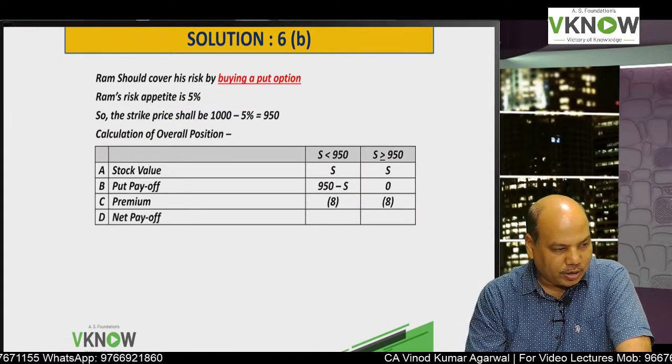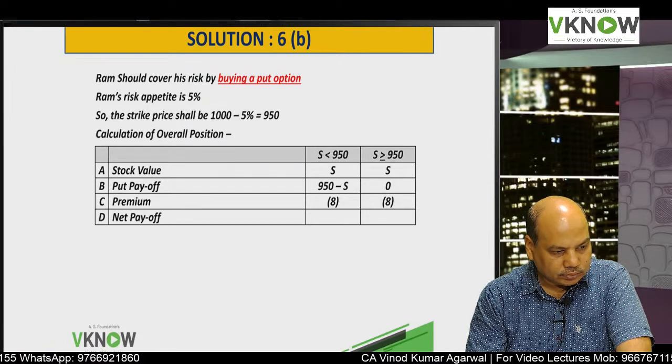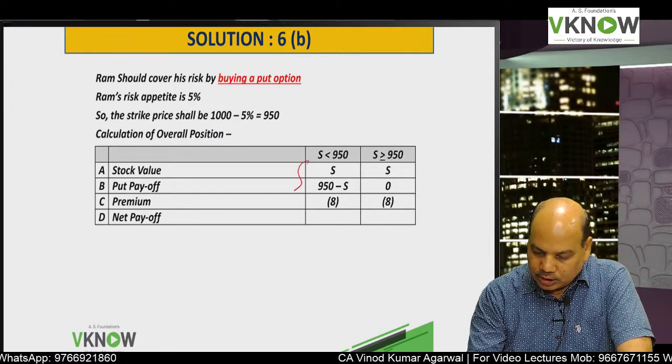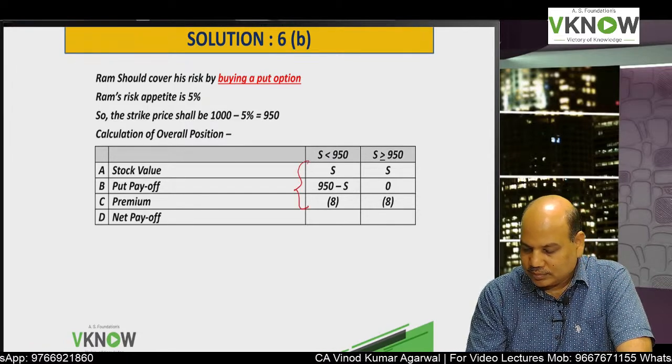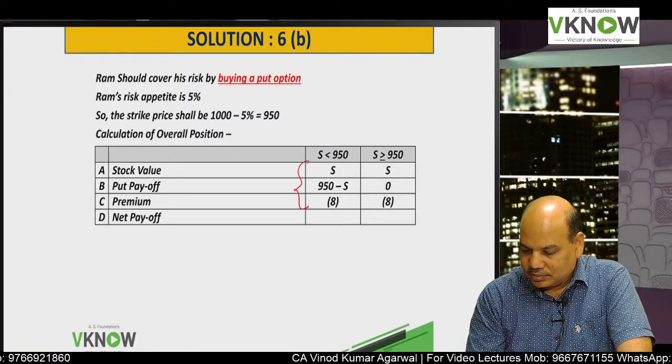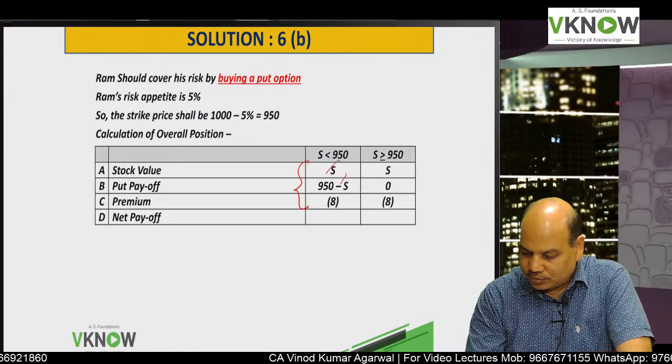Now write down net payoff. Add these three numbers. This S minus S will be cancelled.